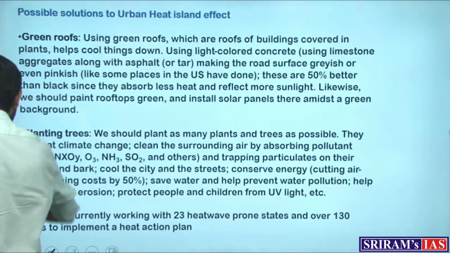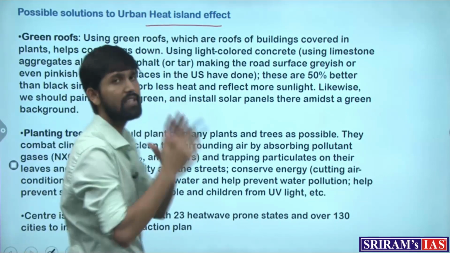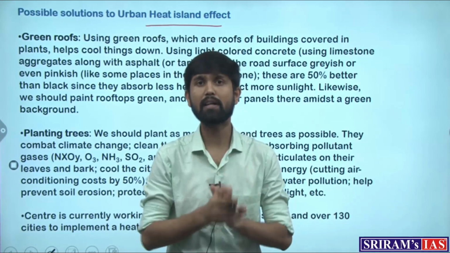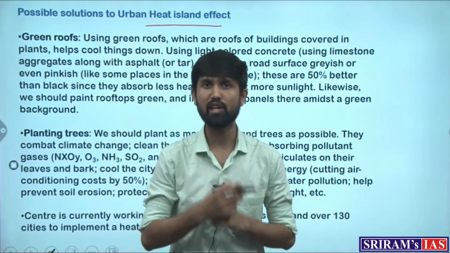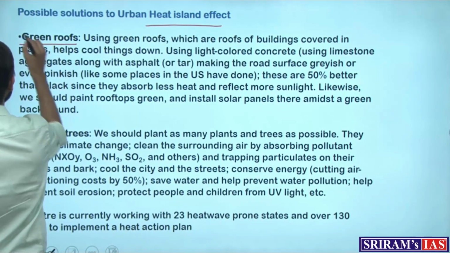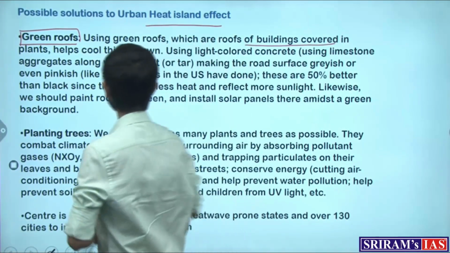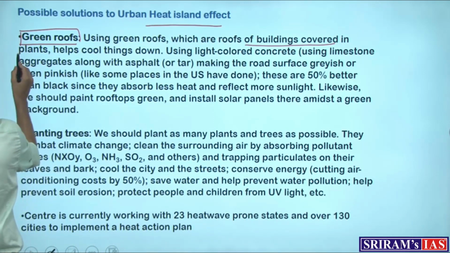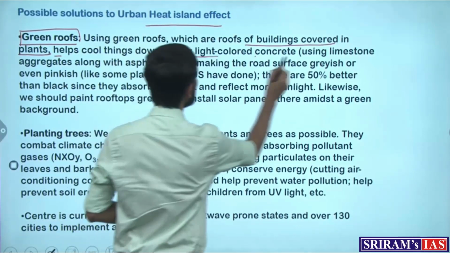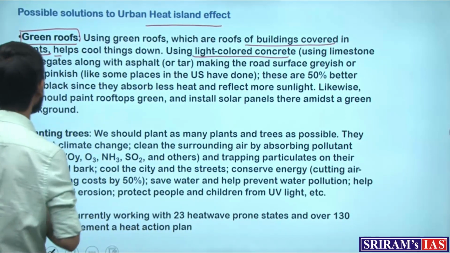Now, what can be done to mitigate the impacts of the urban heat island effect? First of all, if the effect is caused by the construction of houses with certain materials, the materials can be changed and green infrastructure can be promoted. Green infrastructure such as green roofs, where the roofs of buildings are covered with environmentally sustainable materials such as plants, or light-colored concrete, which does not trap heat but is able to transmit it back into the atmosphere.